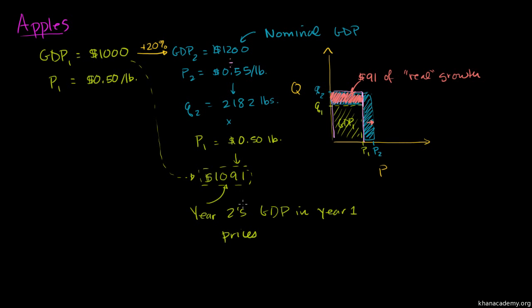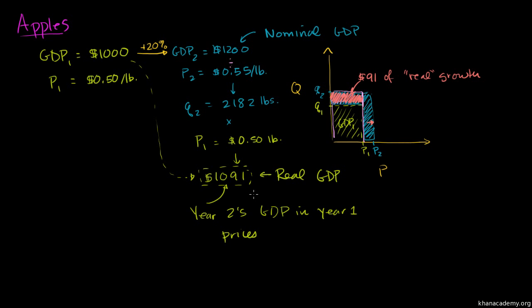But this right over here, where we measured year two's GDP in some base year's prices, allows a real comparison of how much our productivity actually increased. Our productivity actually increased by 9%. We produced 9% more apples. This we call real GDP. Real GDP, because it gives you a measure of real productivity. It tries to take out price increases.